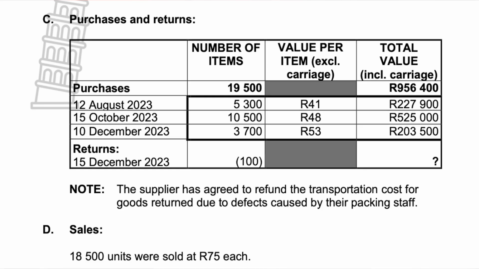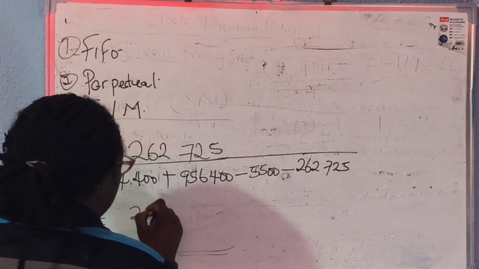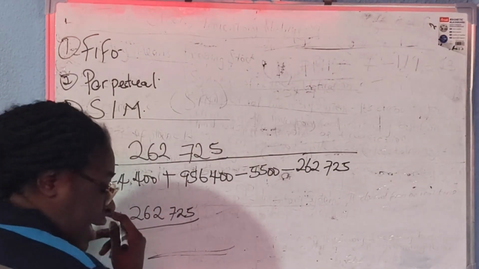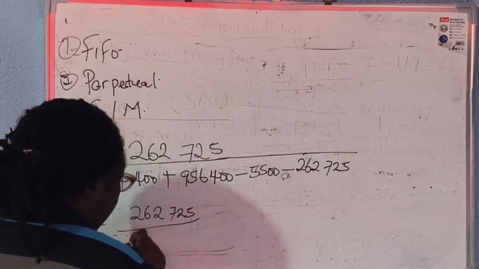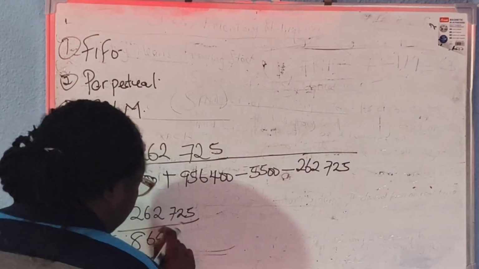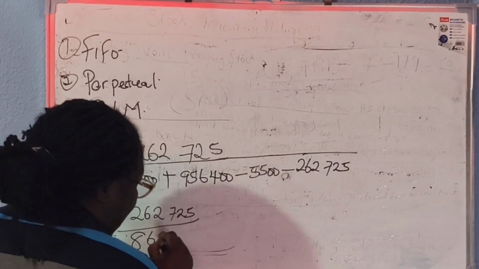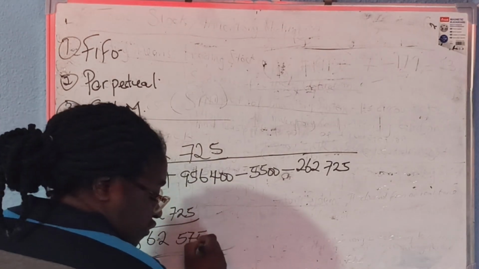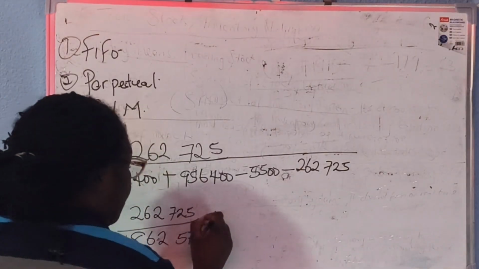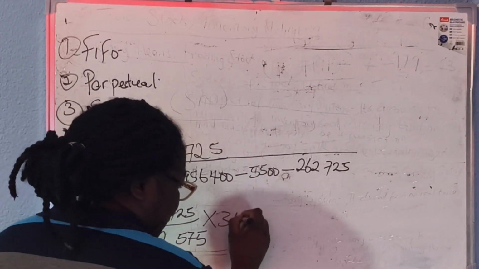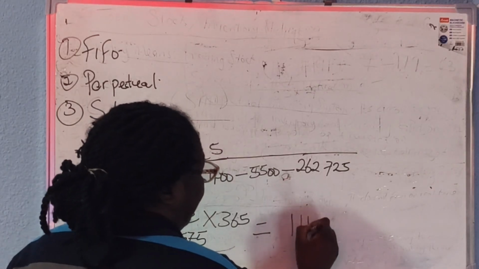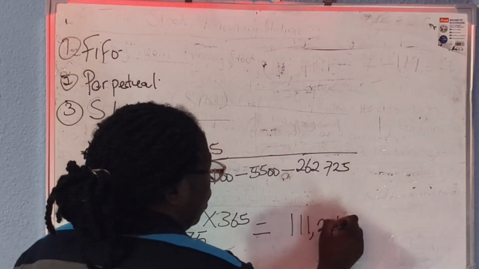When we compute all this, we get a cost of sales of 862,575. So 262,725 divided by the cost of sales of 862,575, multiplied by 365 days, will give you 111.2 days.